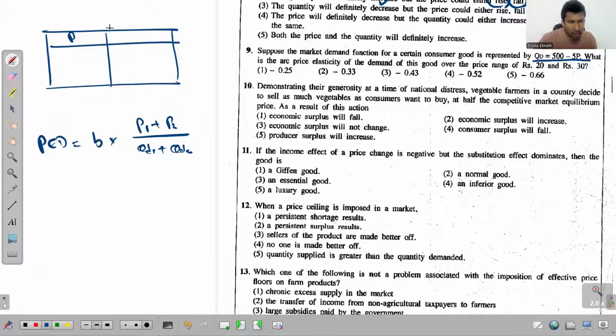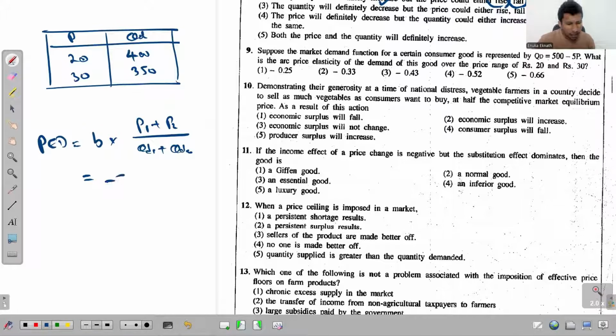So let me take the price column and the quantity demanded column. When the initial price is 20, you can do the calculation and tell me QD. So how much is QD? Just replace this P with 20 and do the calculation for QD. 5 into 20 is 100. So 500 minus 100 will be 400. And then when the price gets increased to 30, 30 into 5 is 150. So 500 minus 150 is how much? 350. And the value of B is here, that's minus 5.